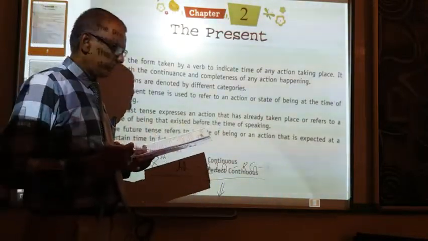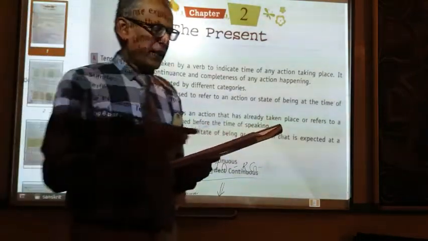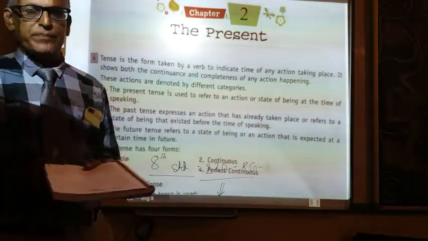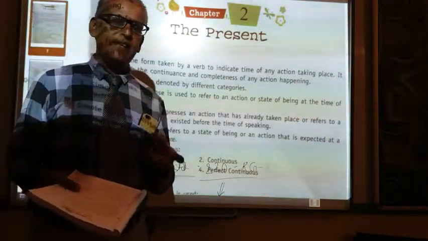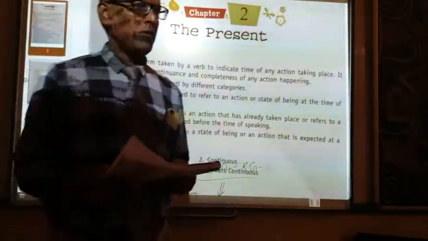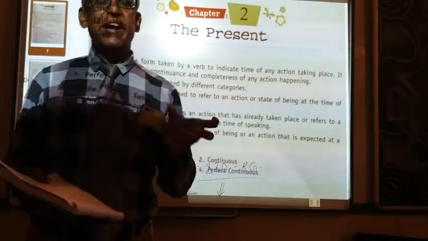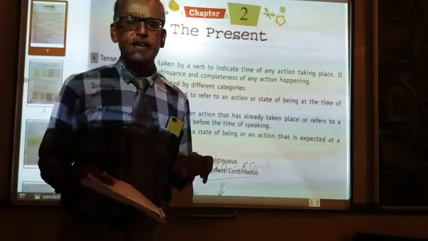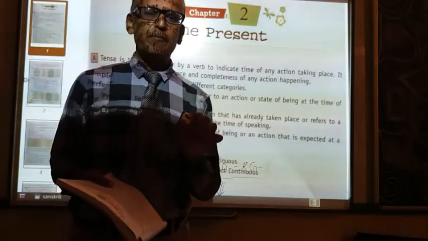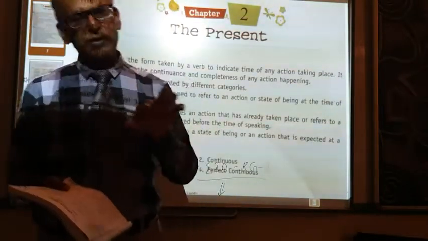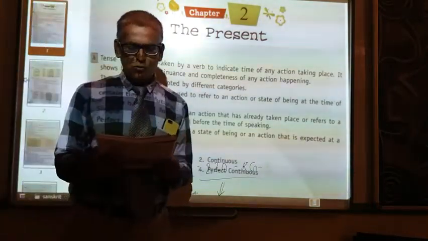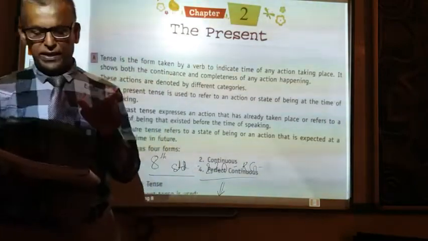So let us see the meaning of that tense. Tense is the form taken by a verb to indicate the time of any action taking place. A tense is determined by the verb used in a sentence. If we have to identify what kind of tense it is, no matter whatever subject or object is there, only with the help of the verb used in a particular sentence can we identify the tense. So the verb part is more important here than anything else.